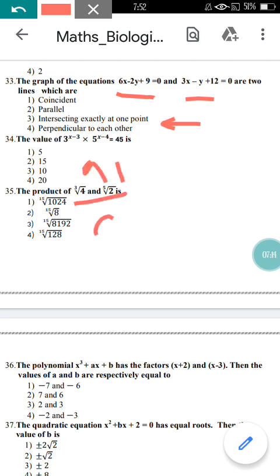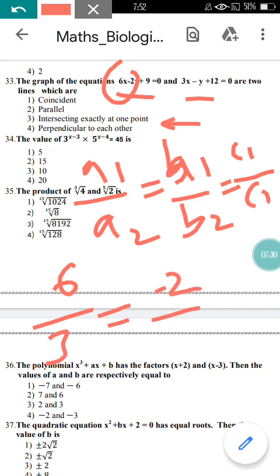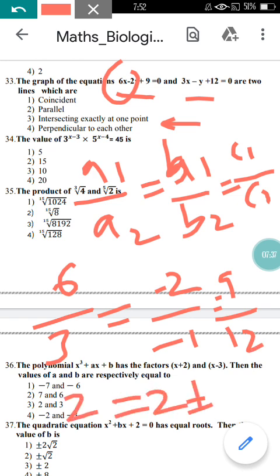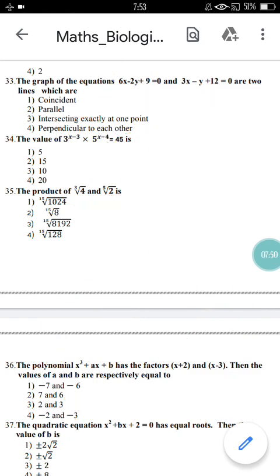As you know, just to find out the nature of the equations, you have the formula a1 upon a2 equal to b1 upon b2, which is equal to c1 upon c2. Make use of this formula: 6 upon 3 is equal to minus 2 upon minus 1, which is equal to 9 upon 12. Right, from here you can find 2 is equal to 2, which is not equal to 9 upon 12. So if the starting two terms are equal and the third term is unequal, it means the equations are parallel to each other. So option 2 here is the correct option.